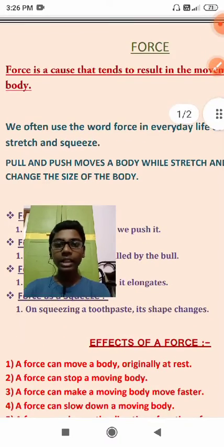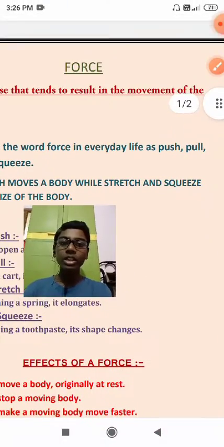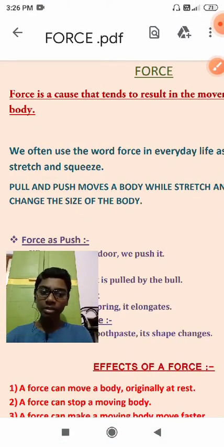Now in the second line you can read, that is, we often use the word force in our everyday life as pull, push, stretch and squeeze, okay? So when you are going to a mall or any shop, over there on the gate it is written pull and push, because when we are entering and exiting the shop, you can find on the handle it is written pull and push.